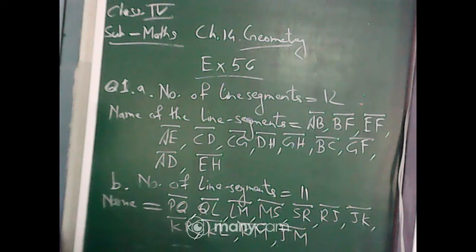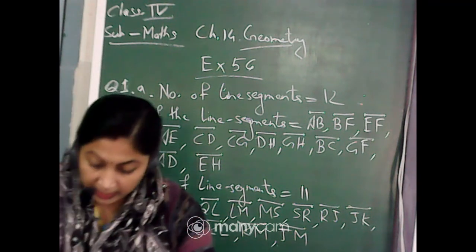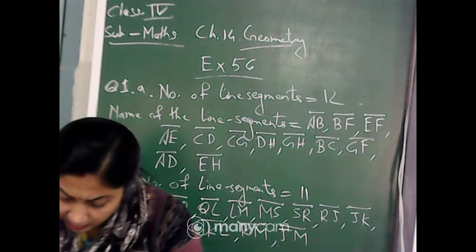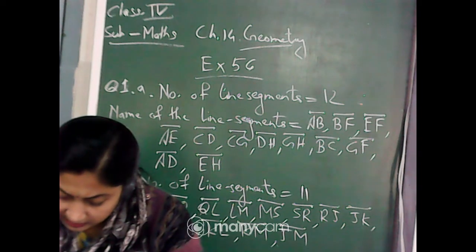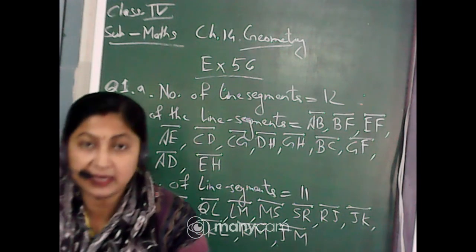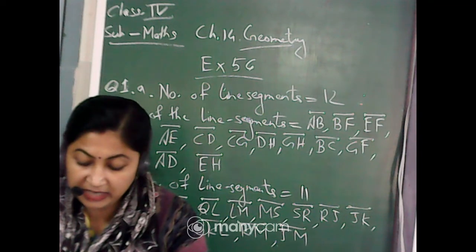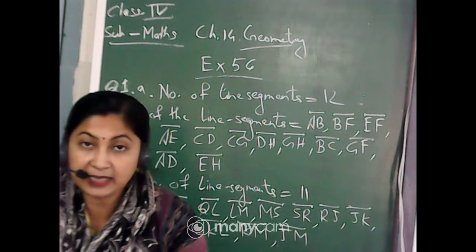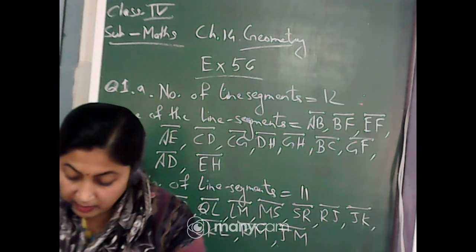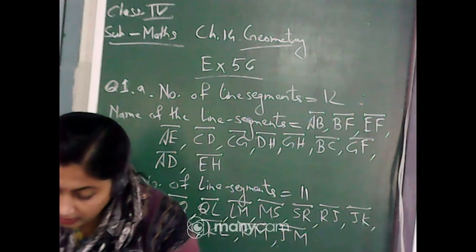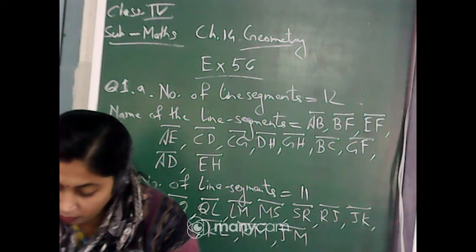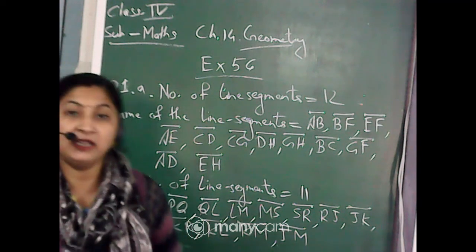So come to the next one, number C. It is 1, 2, 3, 4, 5, 6, 7, 8, 9, 10. It is very easy. You can see number C, it is 10 line segments. Now number D, count it: 1, 2, 3, 4, 5, 6, 7, 8, 9 and 10. It is also 10. Number D is also 10.